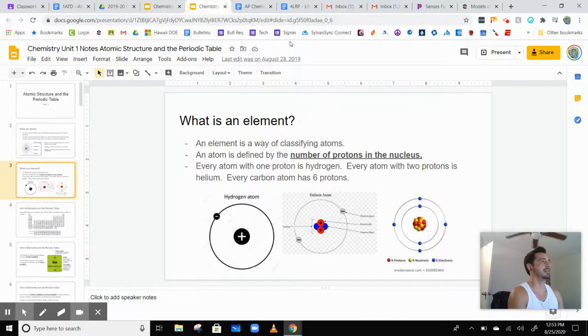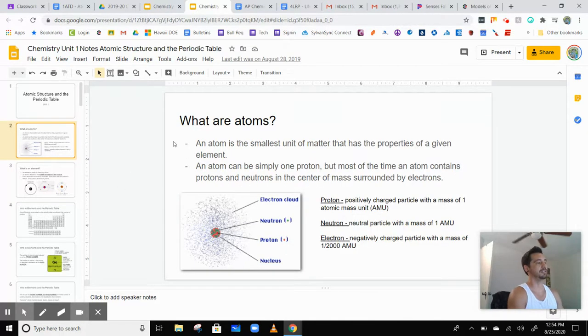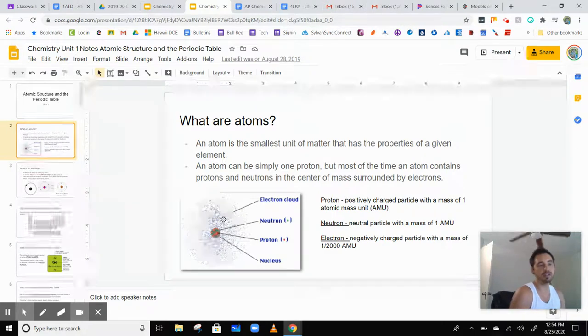So atomic theory. An atom, they don't even go over this. Sometimes they just jump right into assuming that you know what an atom is. So I'm going to assume that you don't know exactly what an atom is. An atom is the smallest unit of matter that has the properties of a given element. An atom is made up of protons, neutrons, and electrons. There are protons and neutrons in the nucleus, or the center of the atom, and then there are electrons surrounding the outside of the atom.